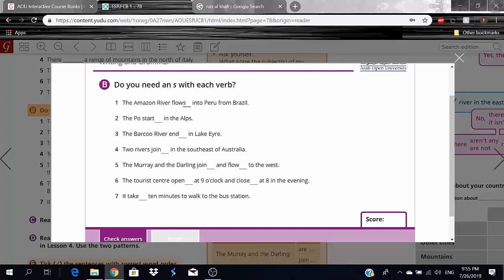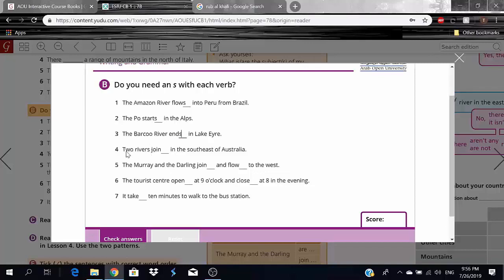The Po start in the Alps or starts in the Alps. That's correct. We use S because I could get rid of the Po and add it. So whenever I could add it to singular subjects, I could add an S here, right? So the Barku River ends in Lake Eyre, okay? Same thing as the Po and the Amazon rivers.